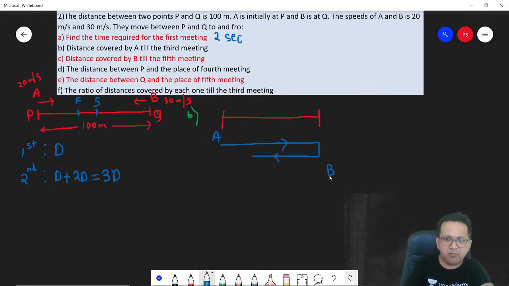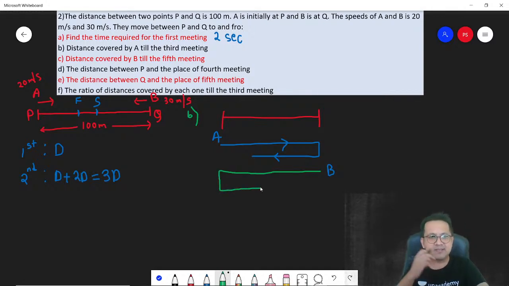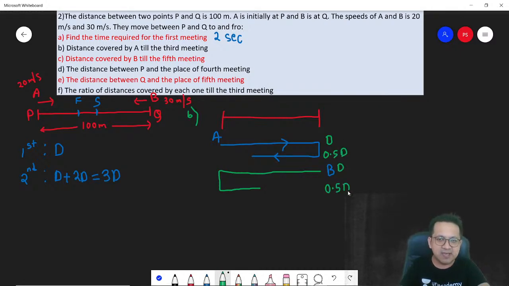How much did B cover? If you want to visualize, B went from right side to left side, and then while returning, he met at this point. They met at this point. Correct? What is the total distance? Total distance is D. This is 0.5 D. This is D, and this is again 0.5 D. So can I say second time when they met, total distance was D plus 0.5 D plus D plus 0.5 D, which is 3D, which I have written here.